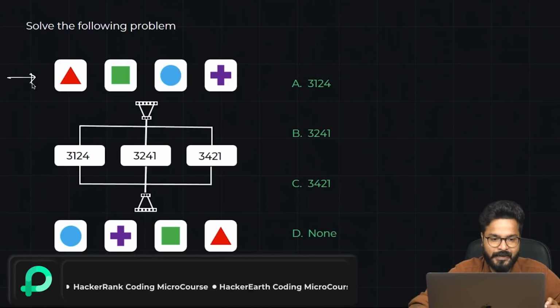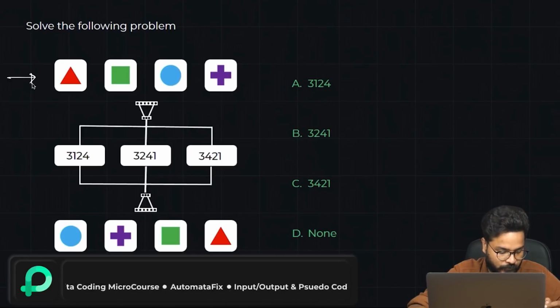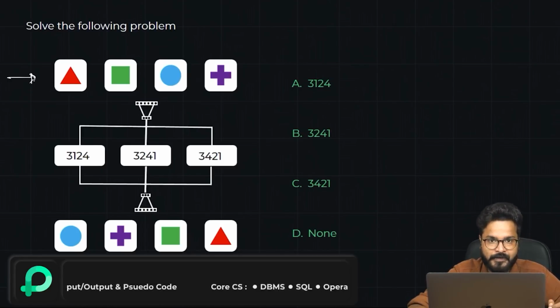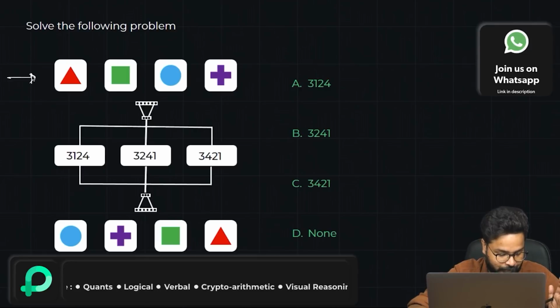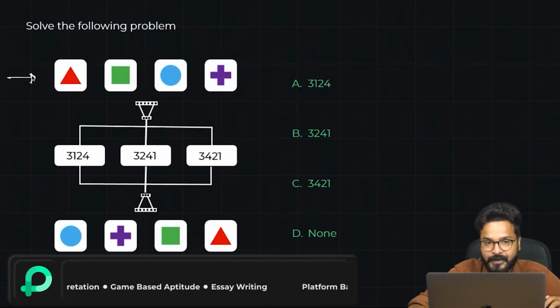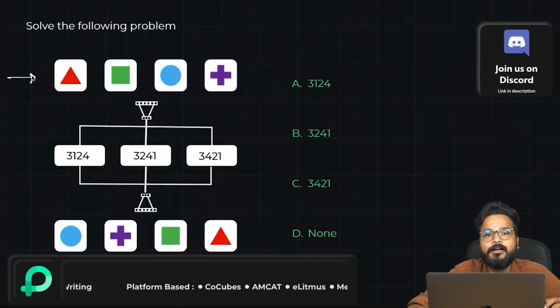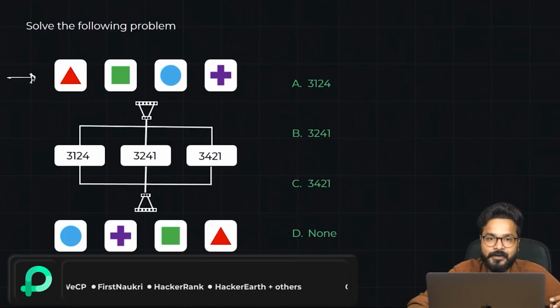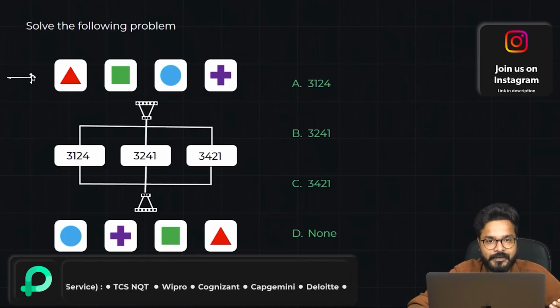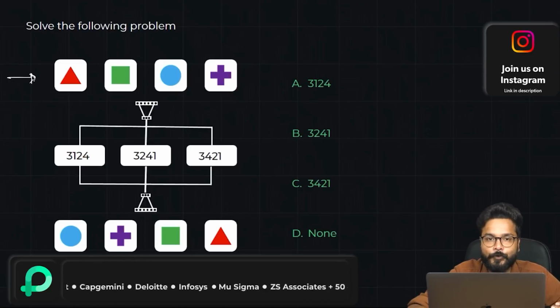There might be one question like this, but out of the 3, 4 or 5 questions that you get from each game, one could be easy, but the rest are on the tougher side, and they analyze your skills, your logical thinking, and how fast you are. Apart from that, guys, I'm not scaring you here, but this is an elimination-based round. Every round in Capgemini is elimination. You don't clear the first round, you don't go to the second section; you don't clear the second section, you don't go to the third section.